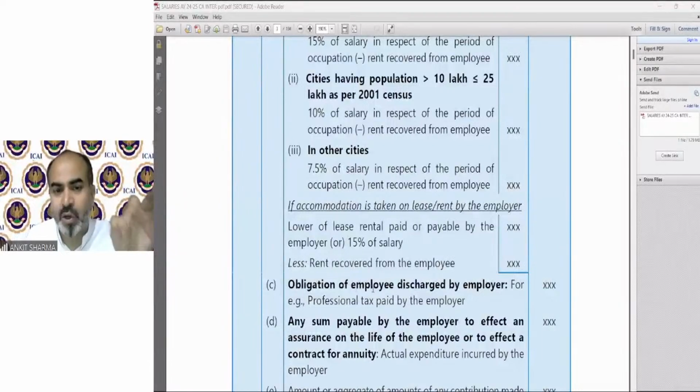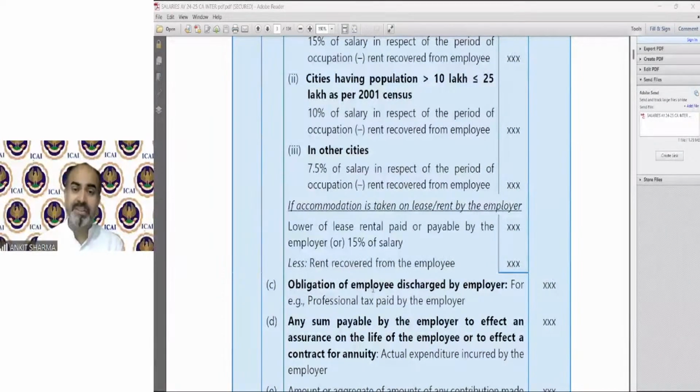Obligation, point C says obligation of employee discharged by employer. So that is the meaning of perquisite. What is the meaning of perquisite? The perquisite means that if there is any personal obligation of the employee, any personal liability of the employee, and it has been reimbursed, it has been paid by the employer, that will be called obligation of employee discharged by employer, and that is technically going to be called a perquisite.